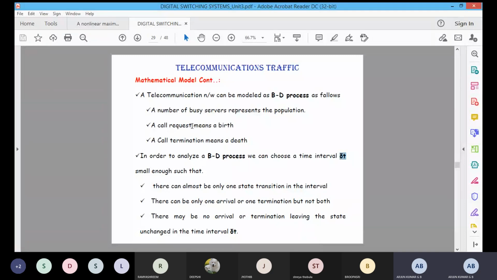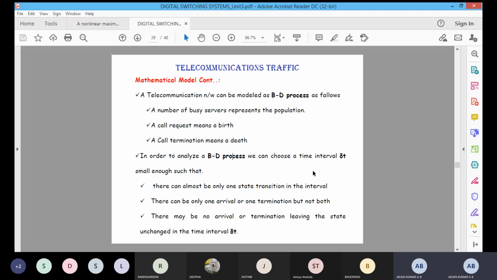Okay, that is called delta t. Delta t is a very small interval of time. Calls will be requested, and calls will be terminated. In order to analyze this process, we can choose a very small interval of time, represented by delta t, such that there can almost be only one state transition in an interval.